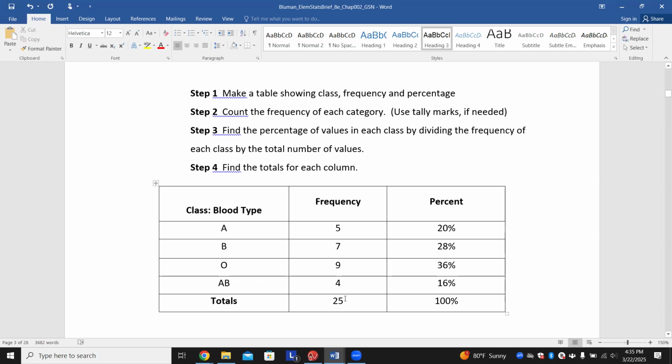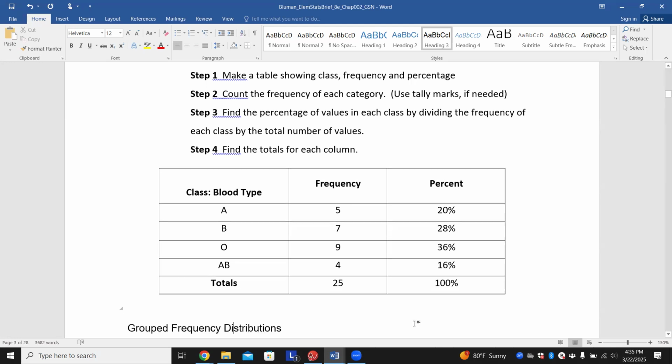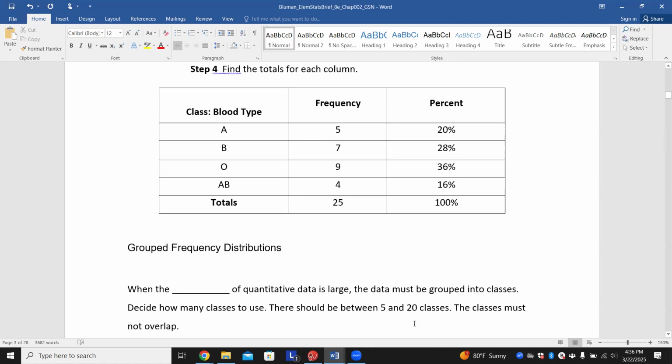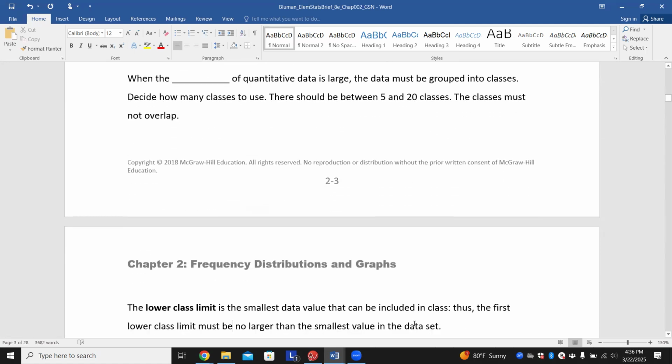9 divided by 25 times 100 gives us 36%. 4 divided by 25 times 100 gives us 16%. And then again, always total that all up to make sure it adds up to 100%. Right? So hopefully that gives you a good example of a qualitative and a quantitative frequency chart. All right, then we go into what we call group frequency distributions.